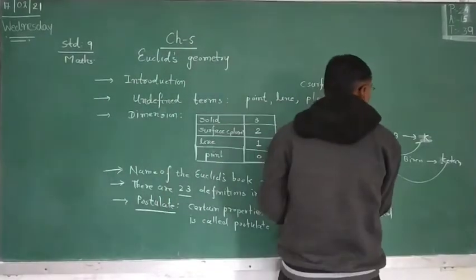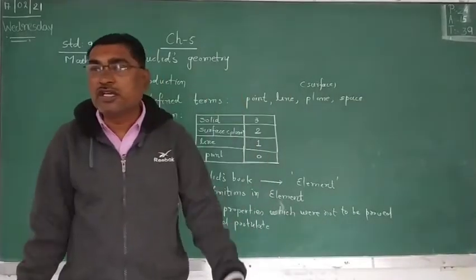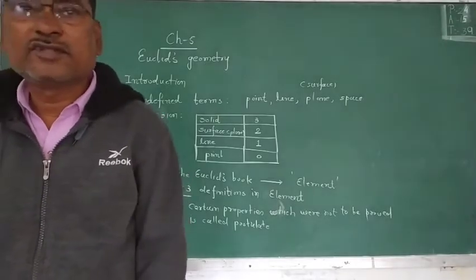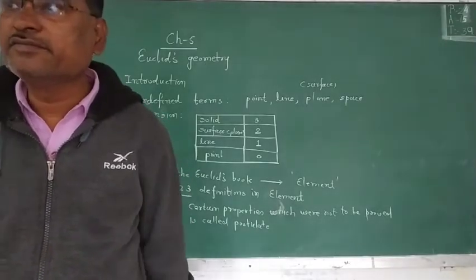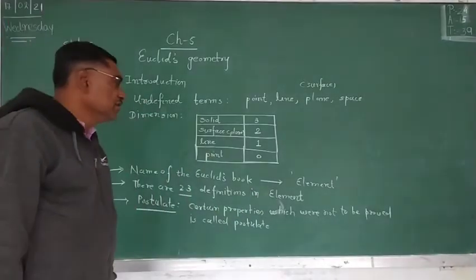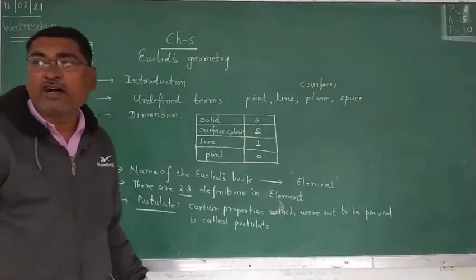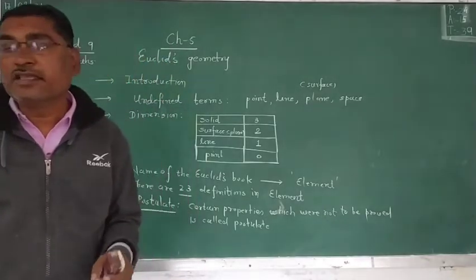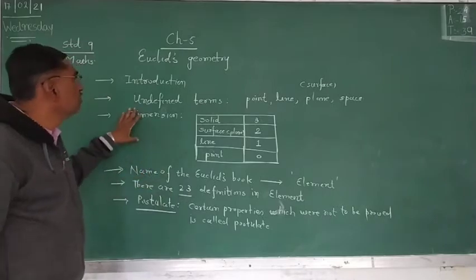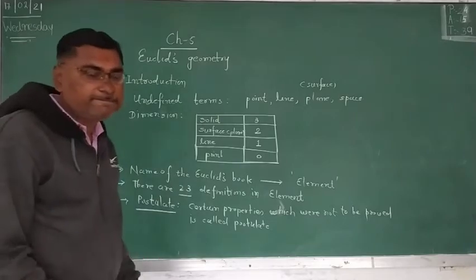But a few statements need to be proved in geometry. The sum of the three angles of a triangle is 180 degrees. We can accept it directly, need not give proof. So this type of statement in geometry is called a postulate. But a few statements require proof, and that statement is called a theorem. So this was about chapter 5. You can write down in your notebook.